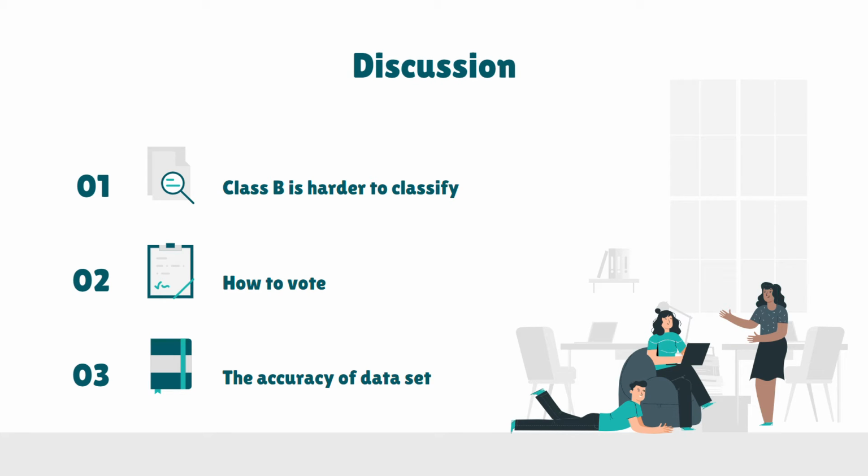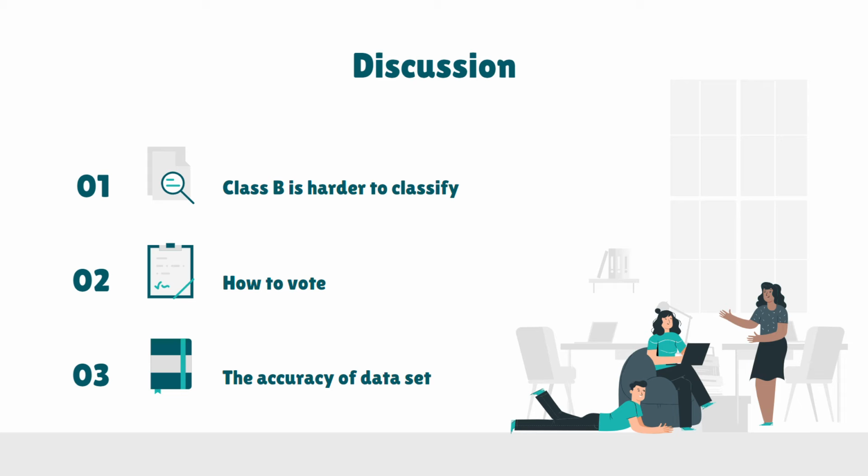In the discussion, we are going to discuss three topics. First, we found that class B is always harder to classify. When training and testing the models we have selected, we noticed that class B mangoes are more difficult to classify. This may be caused by the large difference between mangoes in class B. Many are classified as the wrong class.